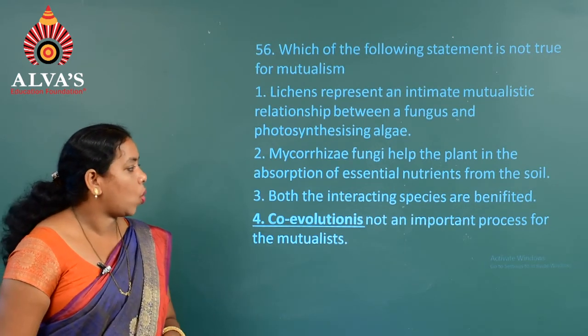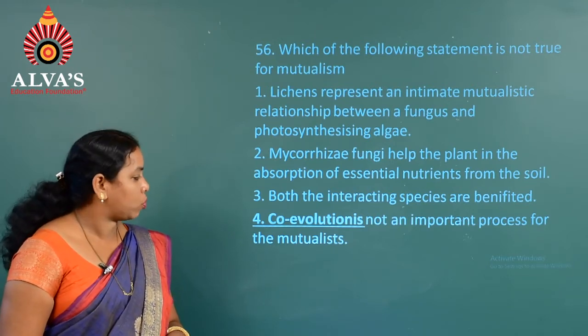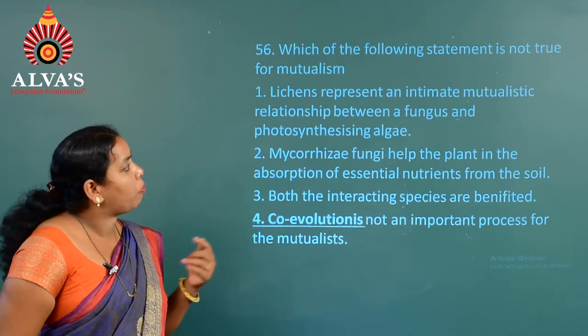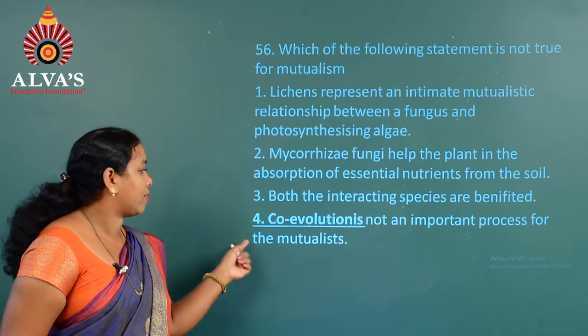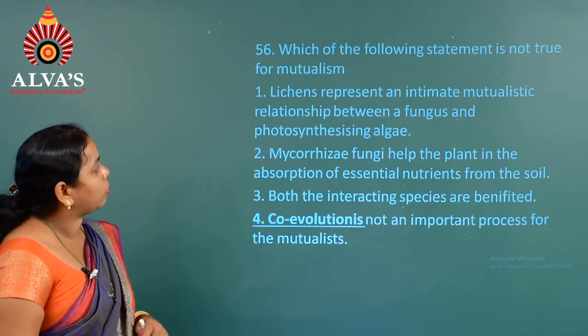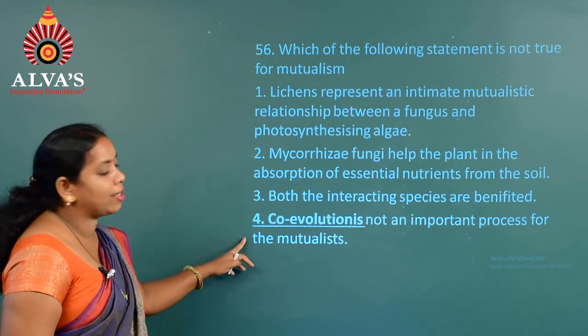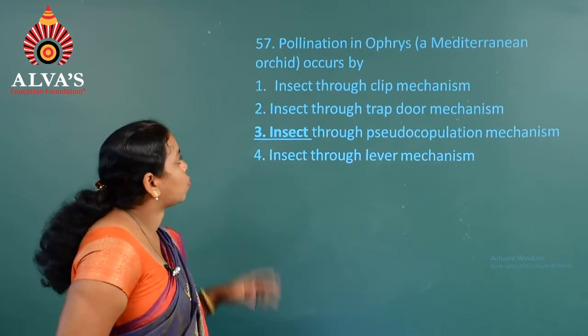Fourth one, co-evolution is not an important process for mutualism. Co-evolution is one of the important processes for mutualism. So, we can consider the fourth one a wrong answer. Hence the answer for question number 56 is the statement that is not true, that is the fourth option.